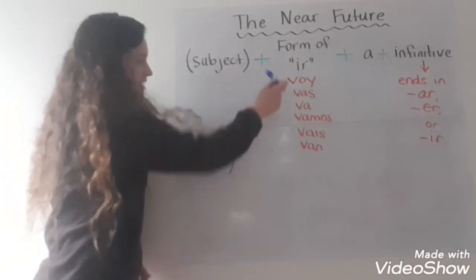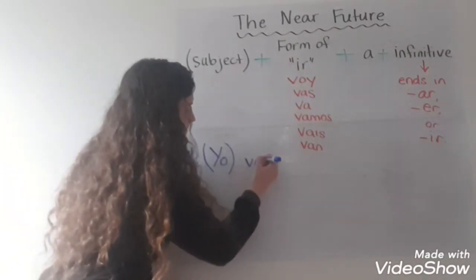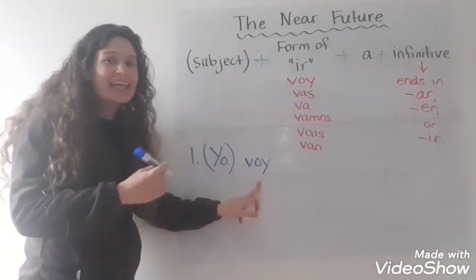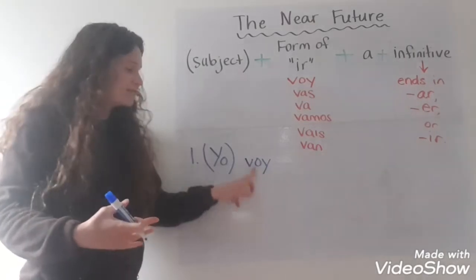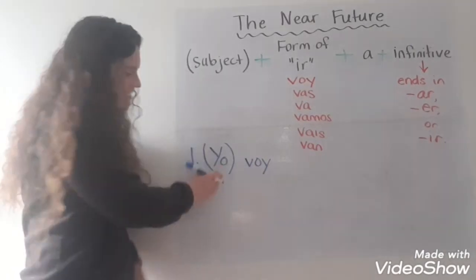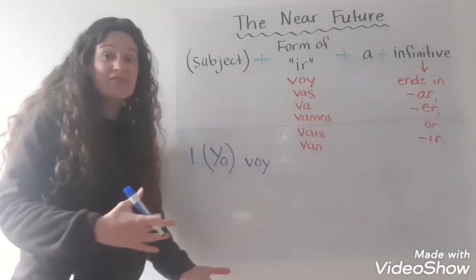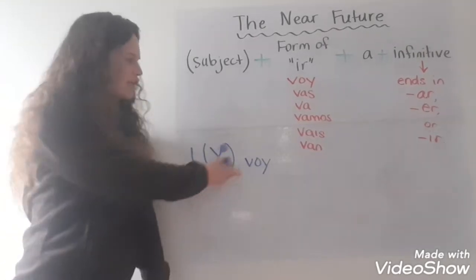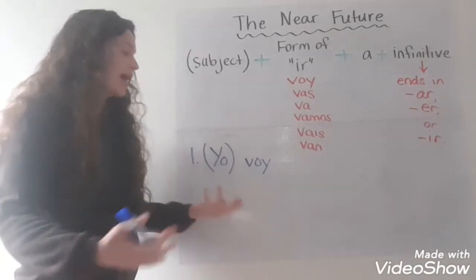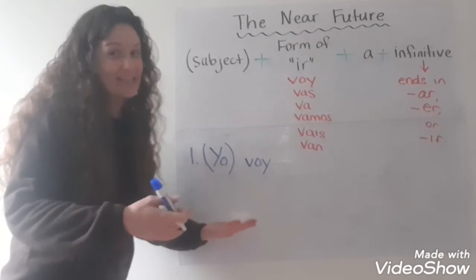The yo form of ir is voy. Voy is the yo form. So by saying voy, I really am saying yo voy. I don't need to include the yo. It's kind of repetitive. If I do, I can. I can say yo voy, or I can just say voy. Either way, it means I go, or in this case, I am going.